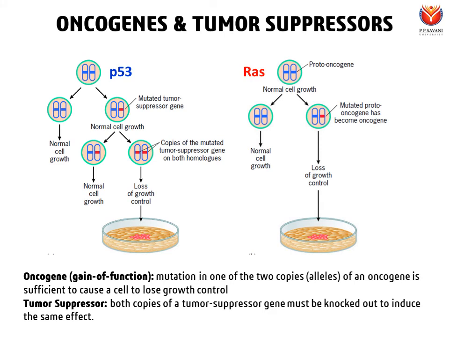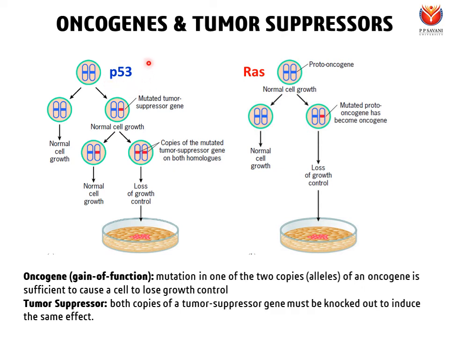So now we have seen one example of an oncogene, which is RAS, and one example of a negative regulator or tumor suppressor, which is p53. Now it is important to notice that one is a positive regulator and the other is a negative regulator. The role of a positive regulator is to promote cell division, and the role of a negative regulator is to inhibit cell division. And what kind of mutation leads to cancer? In case of a positive regulator, it is overactivation of the positive regulator, and in case of a negative regulator, it is inhibition of the negative regulator.